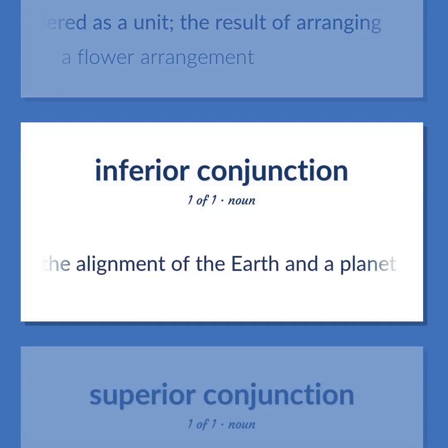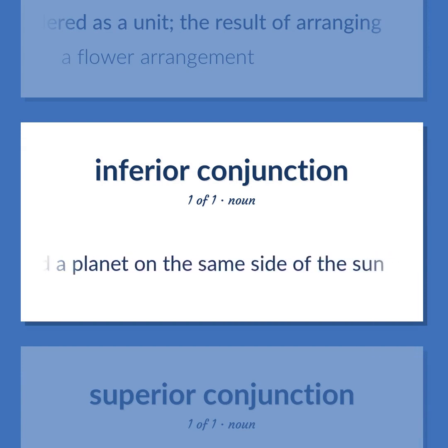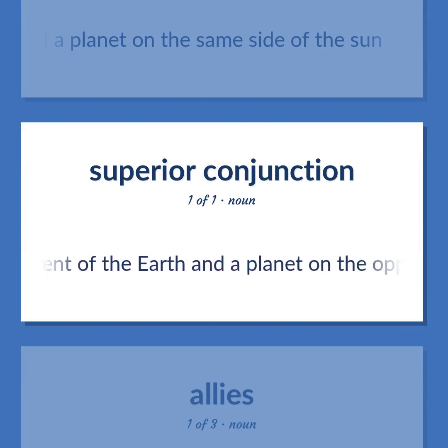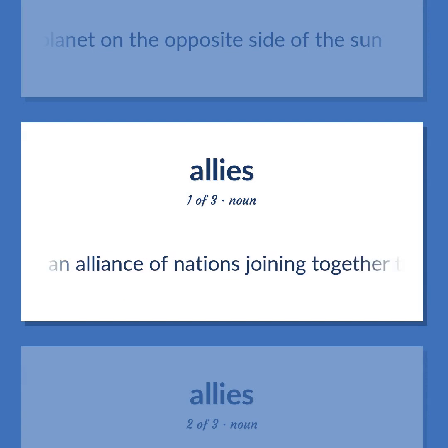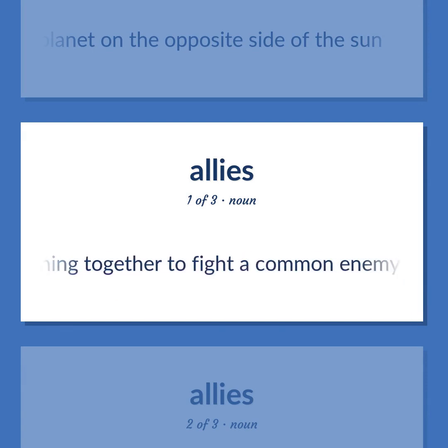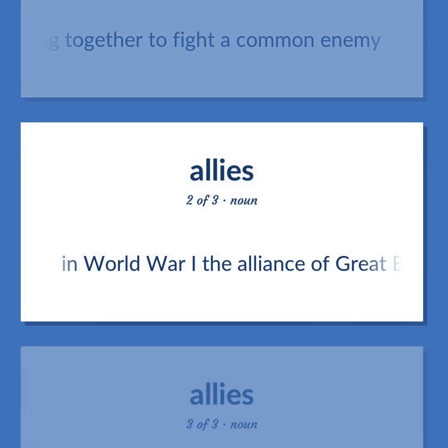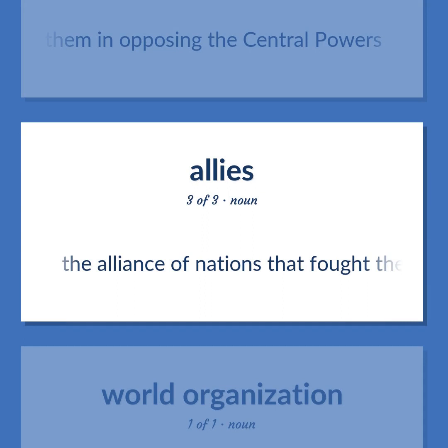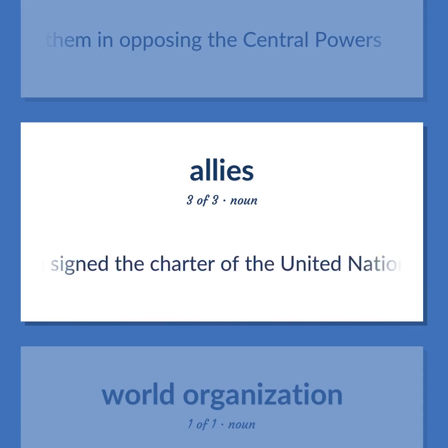Astronomy. The alignment of the Earth and a planet on the same side of the Sun. Astronomy. The alignment of the Earth and a planet on the opposite side of the Sun. An alliance of nations joining together to fight a common enemy. In World War I, the alliance of Great Britain and France and Russia and all the other nations that became allied with them in opposing the Central Powers. The alliance of nations that fought the Axis in World War II and which, with subsequent additions, signed the Charter of the United Nations in 1945.